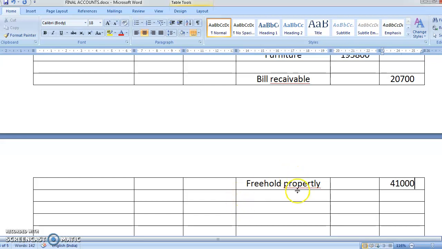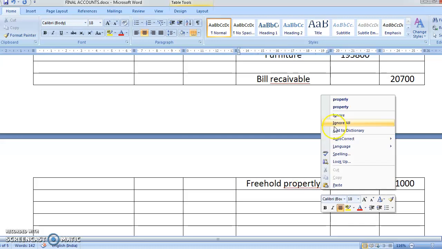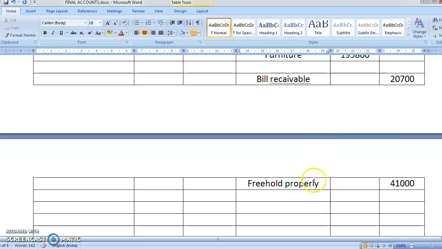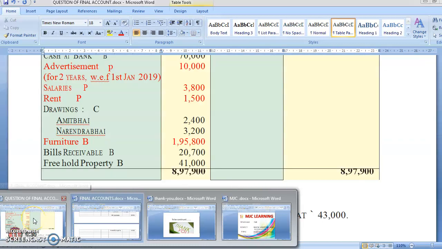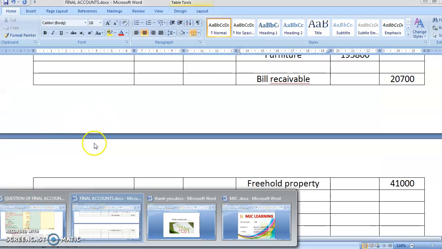Okay students, you remember it, you are supposed to do it properly. Okay students, so by this we have completed our debit side. All your debit side items are completed.